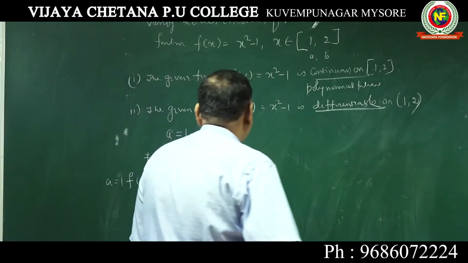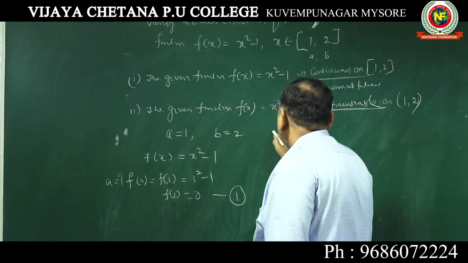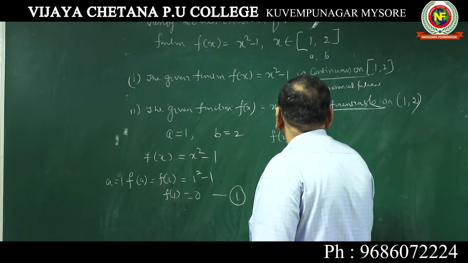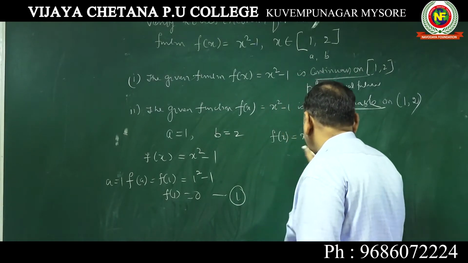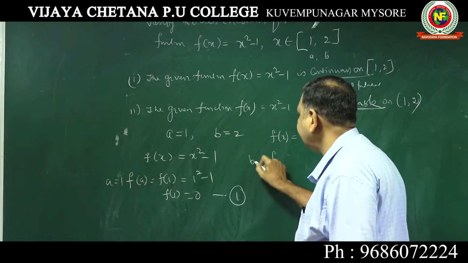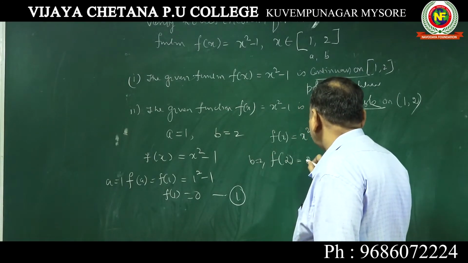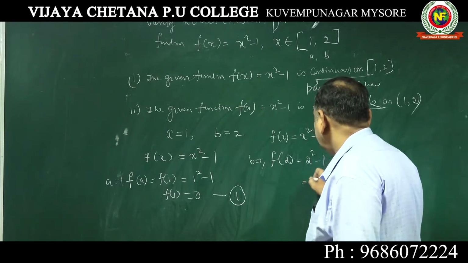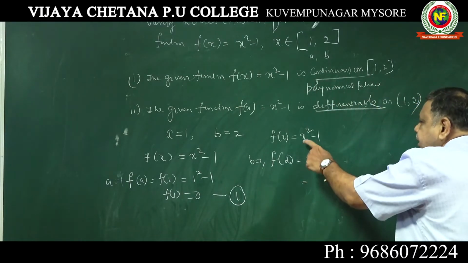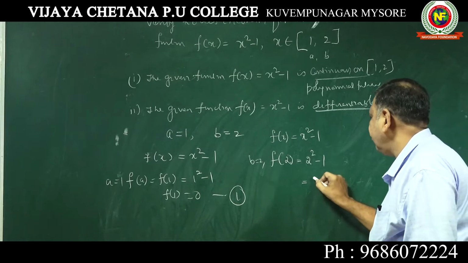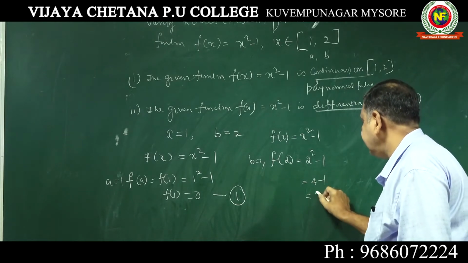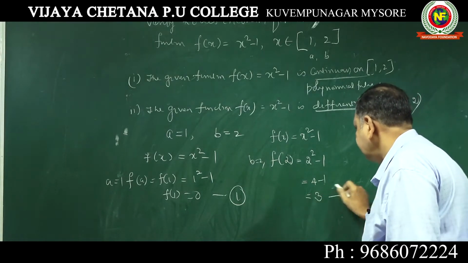Go to f(b). Here b is 2. So f(x) is equal to x square minus 1. F(b), put 2: 2 square minus 1, that is 4 minus 1, it is 3. This is called equation 2. This is your f(b).